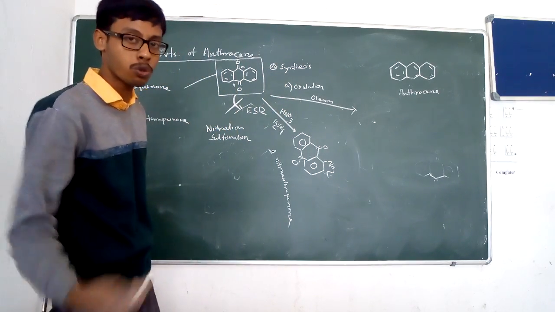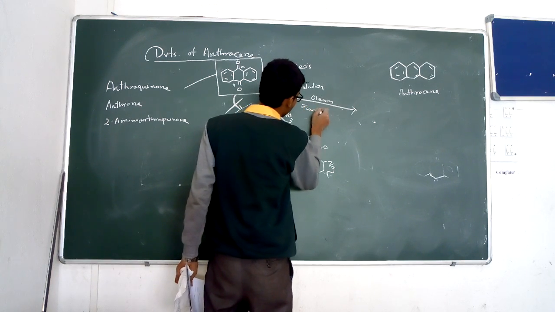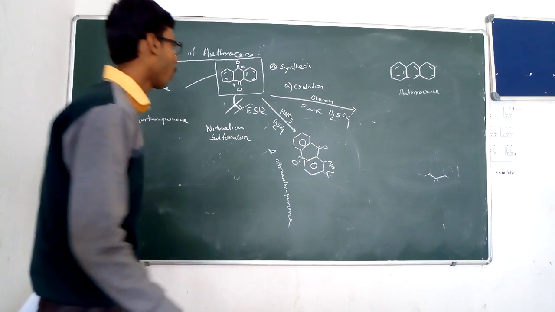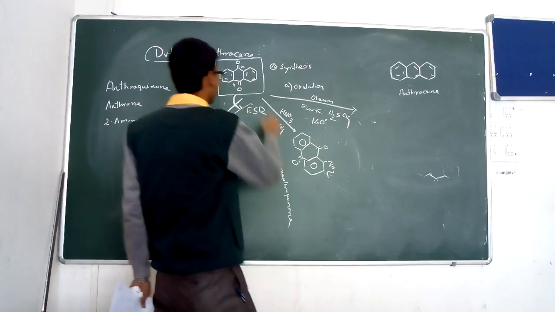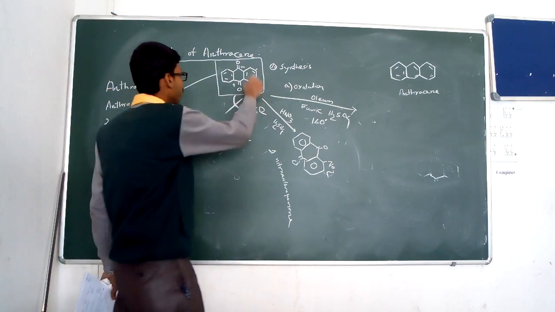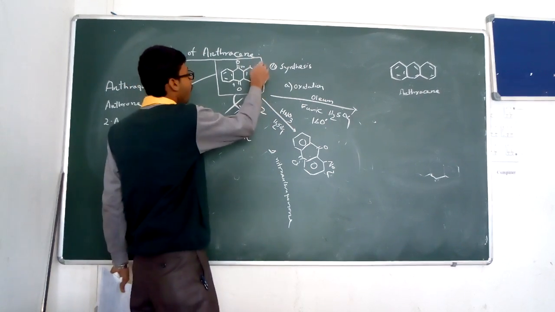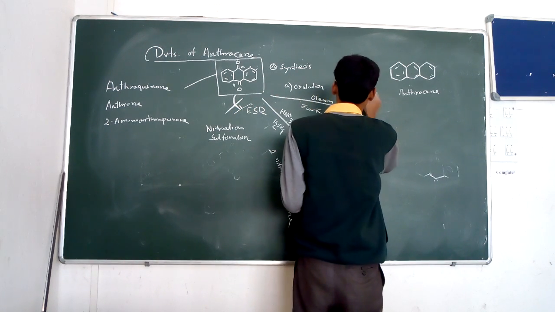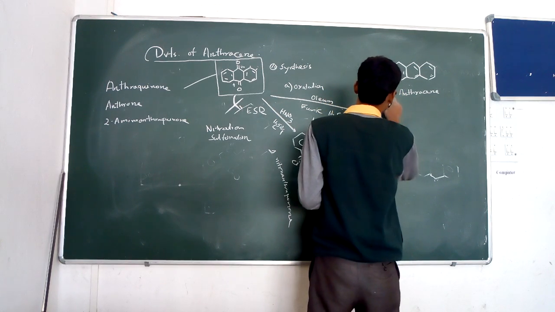Oleum is also known as fuming sulfuric acid, so you can write down fuming H2SO4, and at 160 degrees, a high temperature, it produces both 2-sulfonic anthraquinone and 1-sulfonic anthraquinone. But 2-sulfonic anthraquinone, at the 2 position, is the major product.